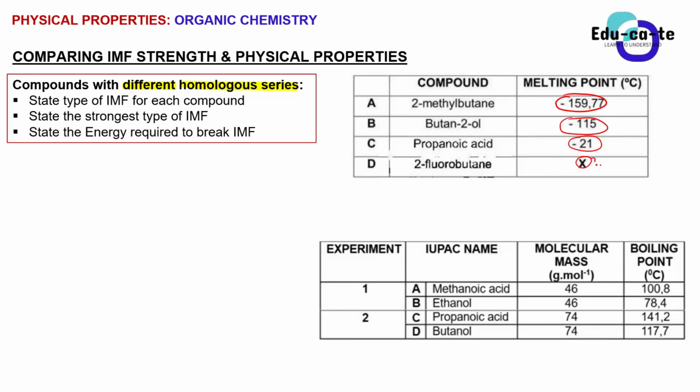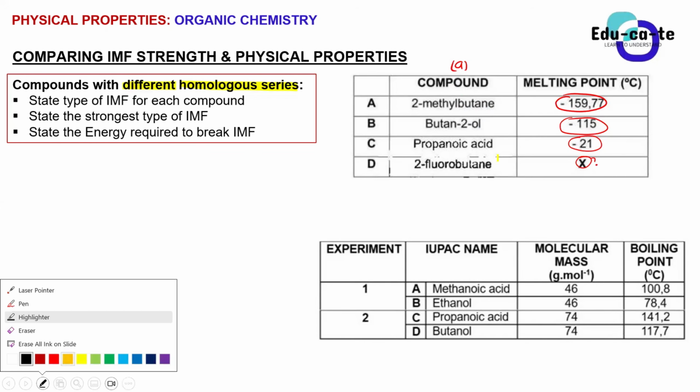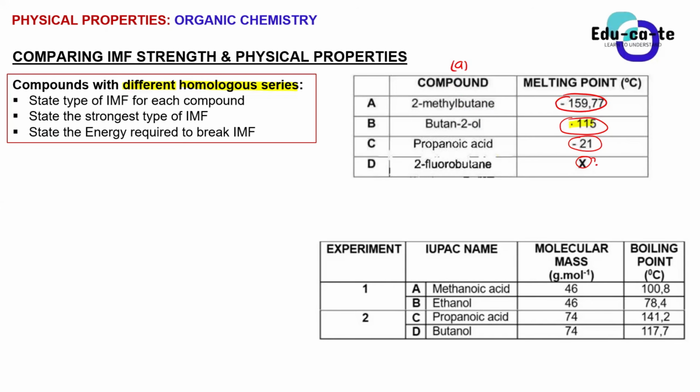But now the thing is, if I tell you to compare butan-2-ol, which is compound B for this first table, and 2-methyl-butane, you can observe that the melting point of butan-2-ol is negative 115 degrees Celsius, whereas the melting point of 2-methyl-butane is negative 159.77 degrees Celsius.